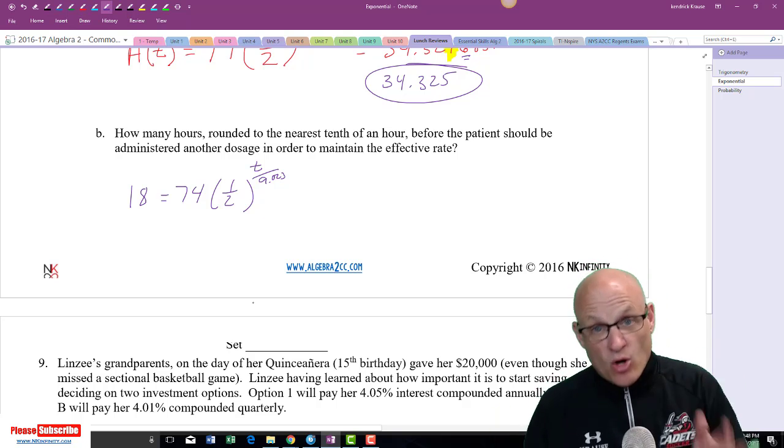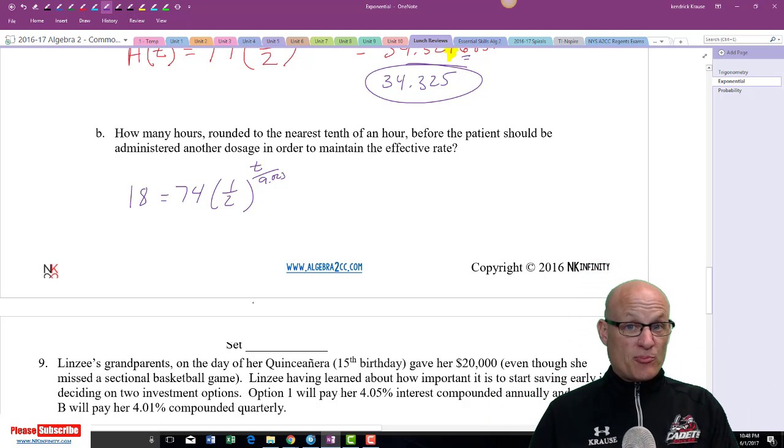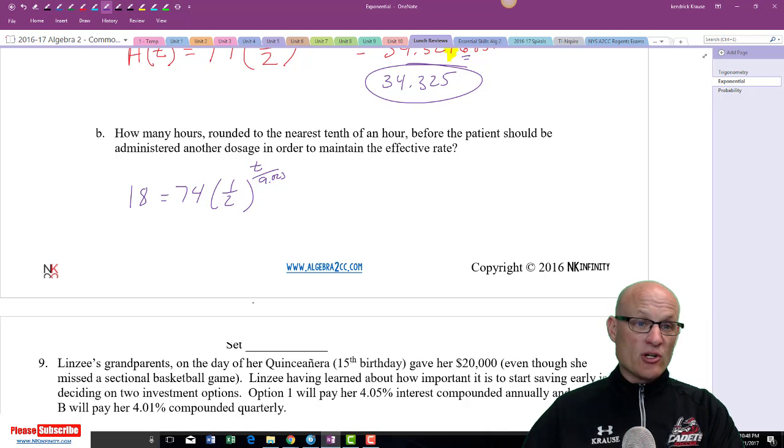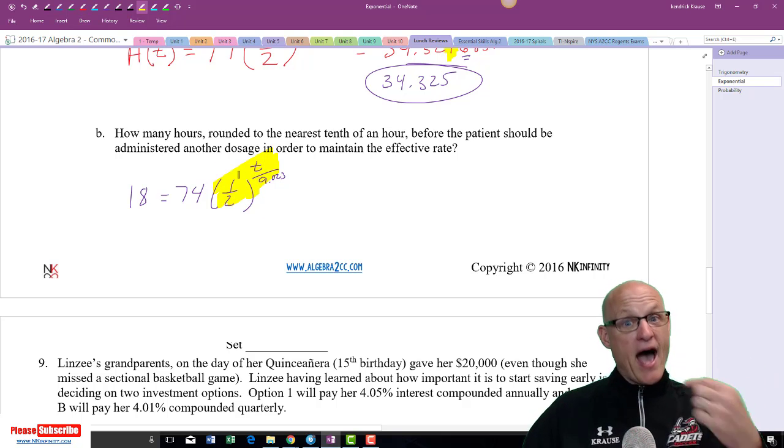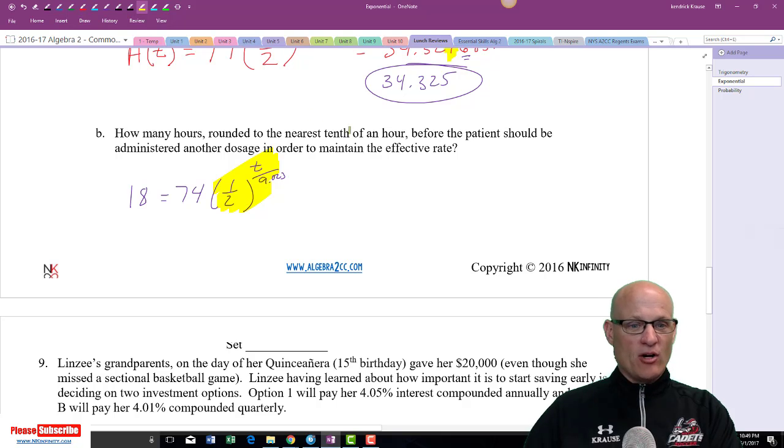All right, you know if your variable is an exponent, you're going to be using logs. So let's get the weird thing alone. Don't take offense to that. Everybody's a little bit weird. Trust me, I know, I'm really weird, and a little crazy myself. So we're going to get the weird thing alone by dividing by 74.